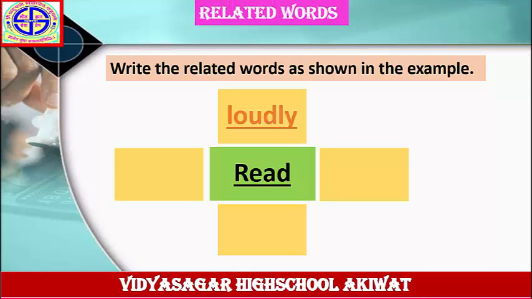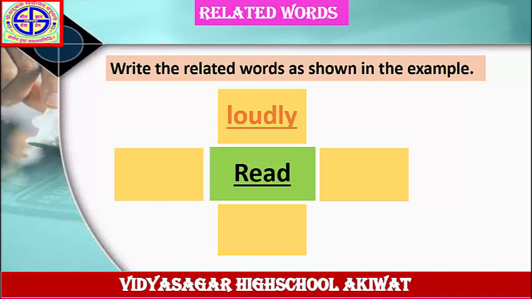Here is a wave diagram, and in this wave diagram one word is given, the verb read, and the example is given, loudly, meaning read loudly. Loudly is a related word belonging to read.